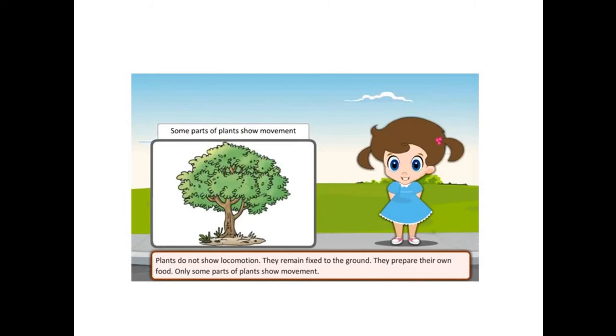Plants do not show locomotion. They remain fixed to the ground. They prepare their own food. Only some parts of plants show movement.